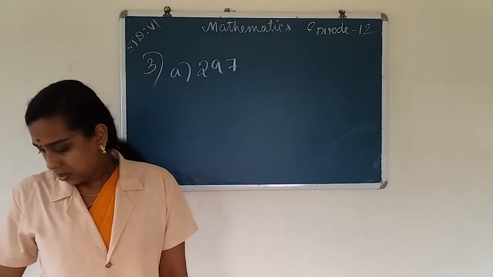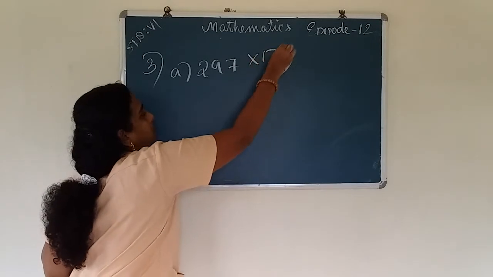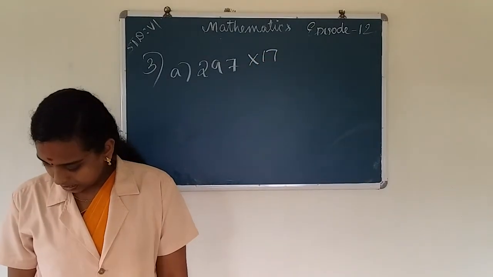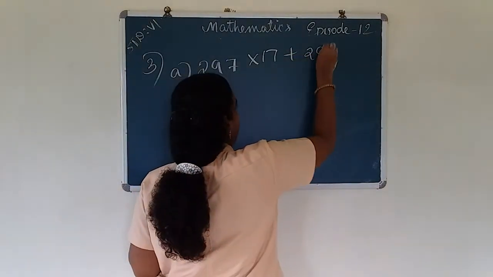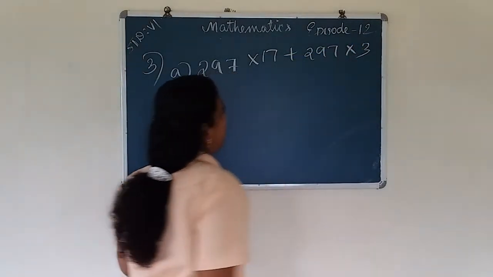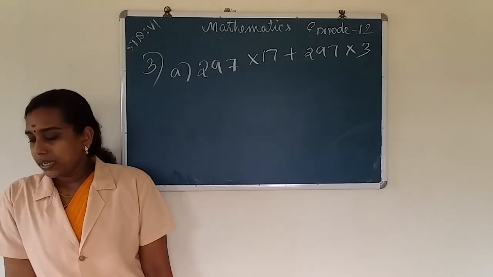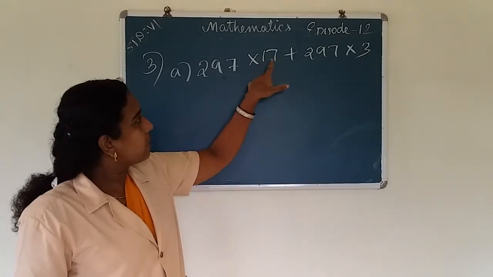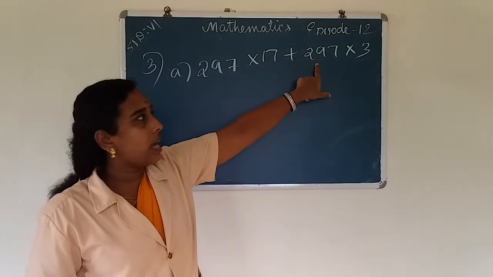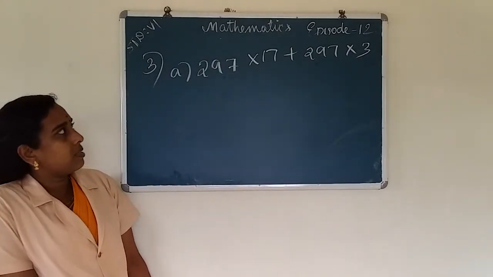297 into 17 plus 297 into 3. Okay. So, for finding the value, here 297 into 17 plus again 297 into 3. So, 297 is repeated 2 times.